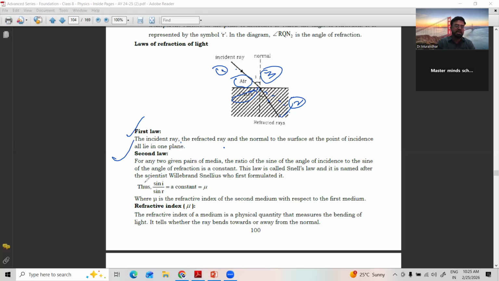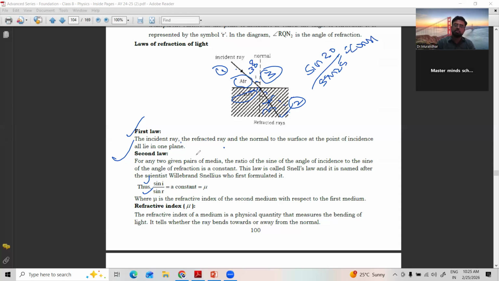That is sine i by sine r. For example, say the angle of incidence is 30 degrees. As it is moving towards the normal, the refracted angle is less, say 25. So sine 30 by sine 25 is constant as per the law.